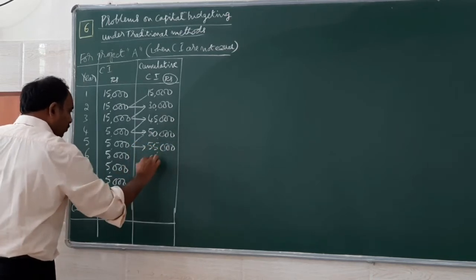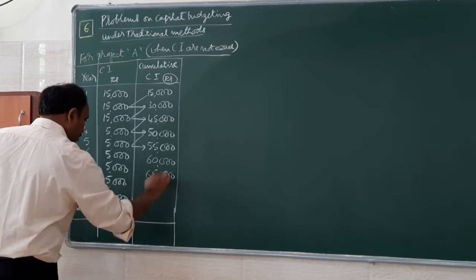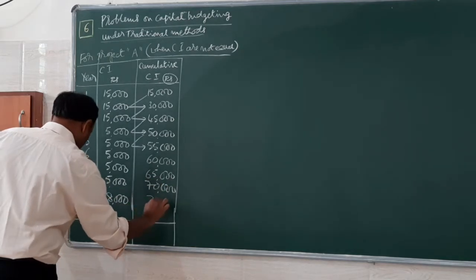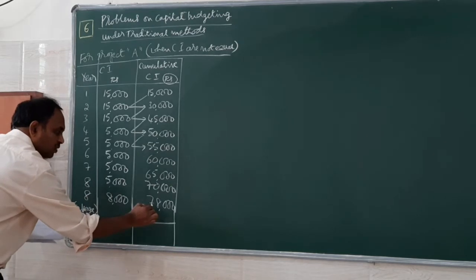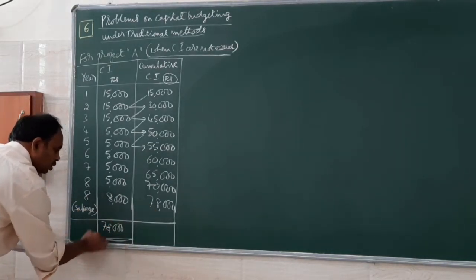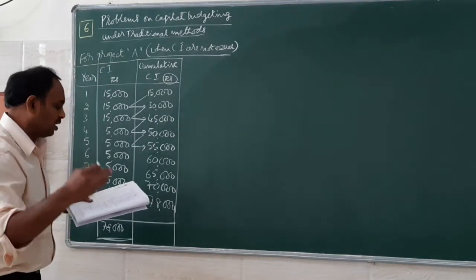Like that you have to keep working. So at the end of 8 years you have 78,000. So in a way total cash inflow is also 78,000 if you add all the cash inflows for the years.